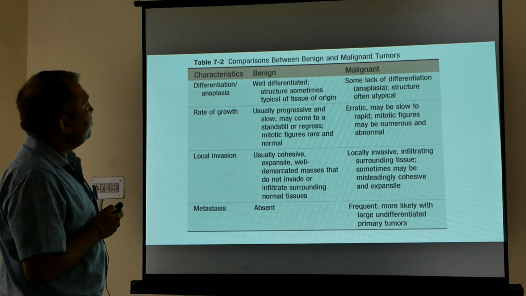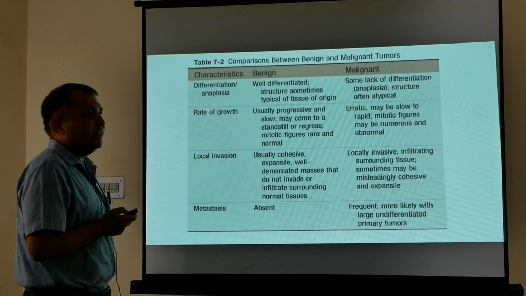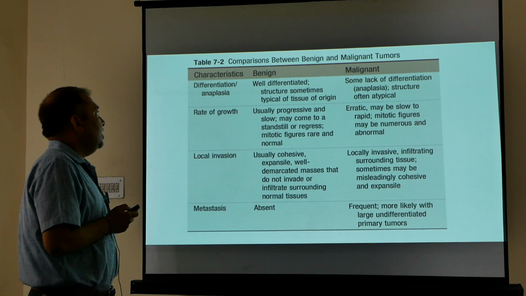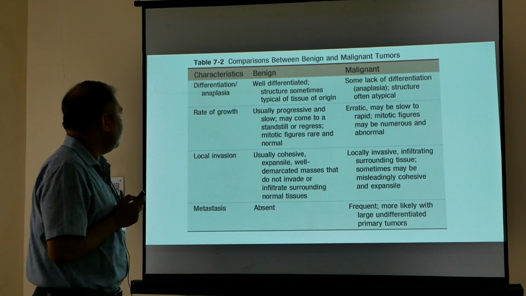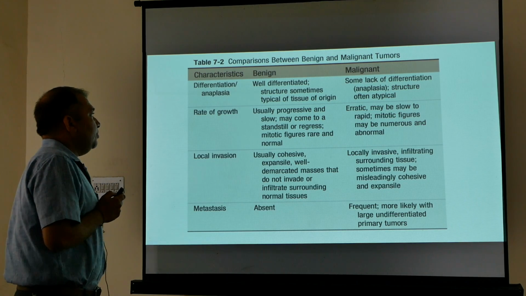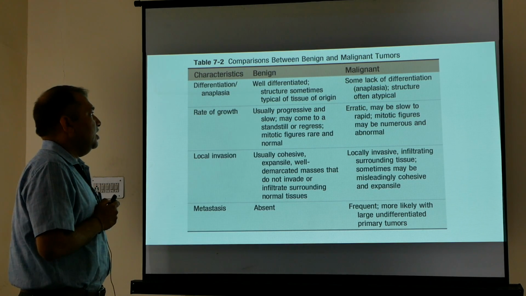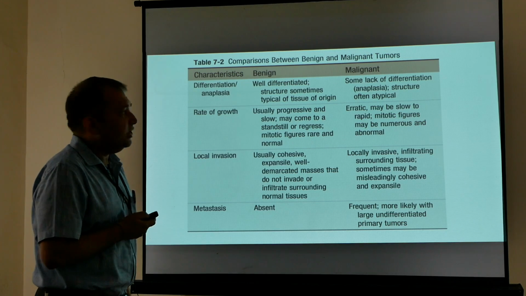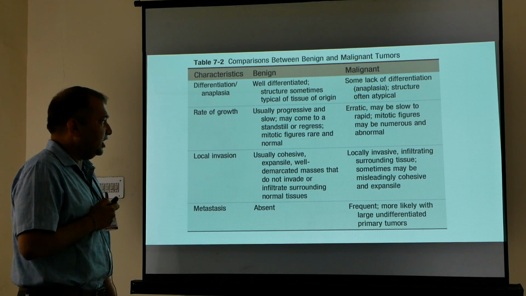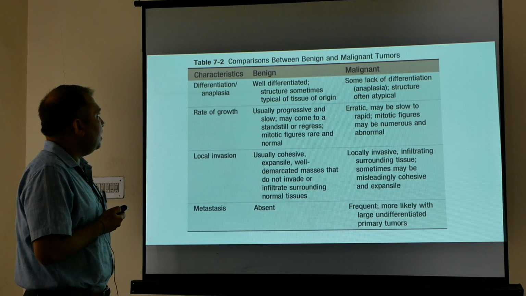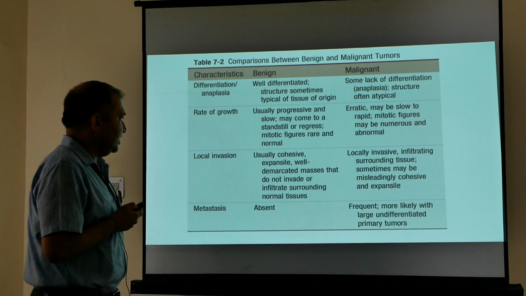This is a comparison between benign and malignant tumors. First, anaplasia: lack of differentiation is a feature of malignancy. Benign tumors are usually well differentiated and malignant tumors are anaplastic. The rate of growth is usually progressive and slow in benign tumors and rapid in malignant tumors. Mitotic figures are usually absent in benign tumors and may be numerous in malignant tumors. Local invasion and metastasis are both absent in benign tumors and both are features of malignancy.